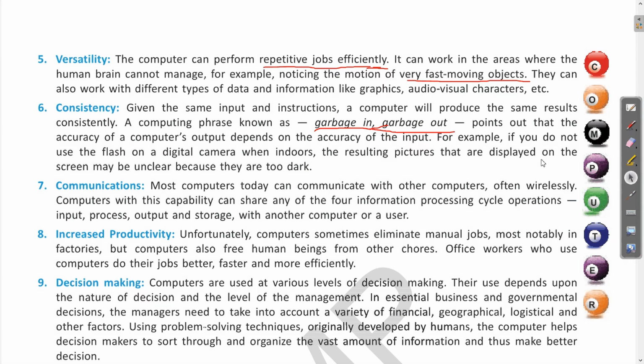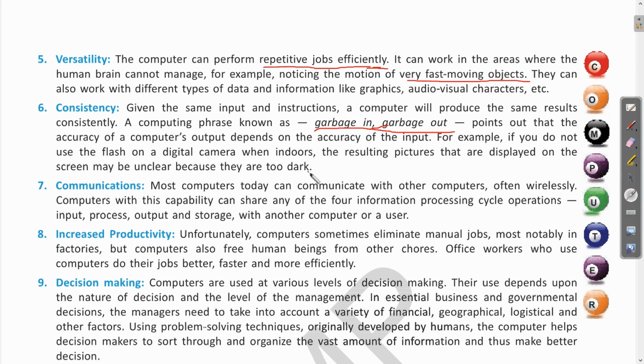Let us see an example. If we do not use a flash on a digital camera when indoors, the resulting pictures displayed on the screen may be unclear because they are too dark. For example, if you are using a mobile phone for clicking a picture, a snapshot, and the flash is not on, then the image obtained may appear blurred or dark.